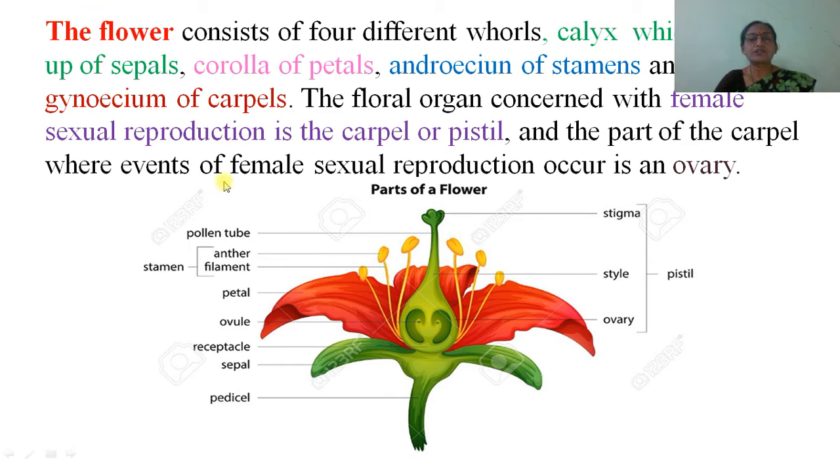This is the LS of flower. In the LS of flower, we can easily see the calyx, made up of sepals. Now the second whorl is the corolla, which is made up of petals, and the third one, that is androecium, is made up of stamens, while the gynoecium is made up of pistil or carpel.